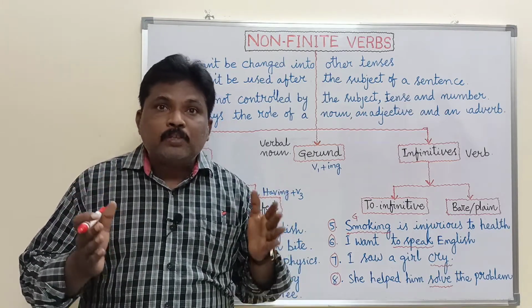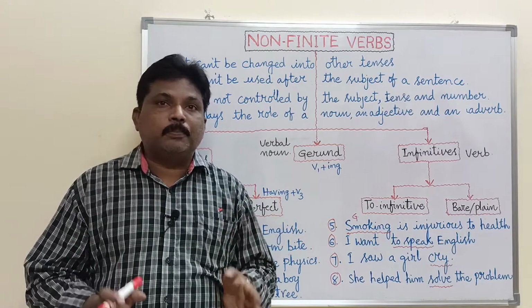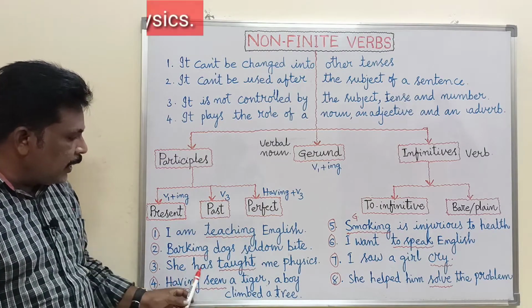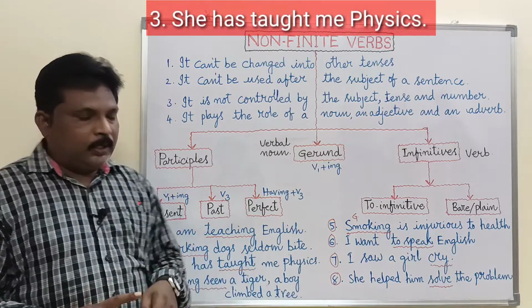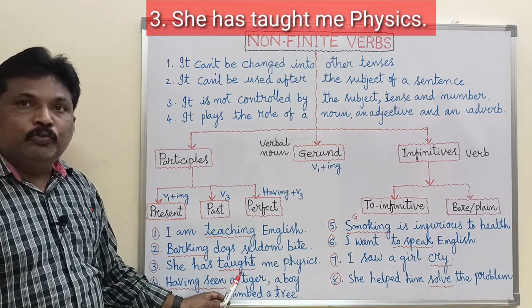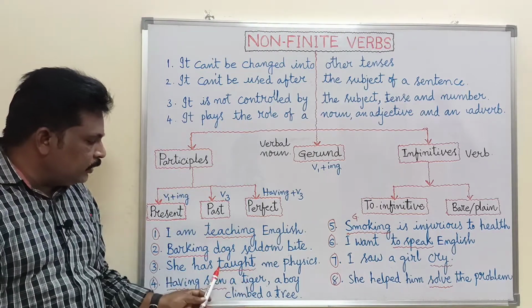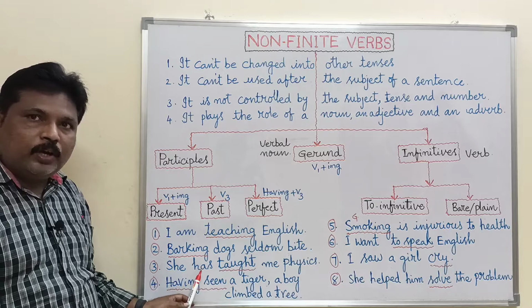In active and passive voice, the past participle is also used. See, an example for past participle: She has taught me physics. Taught is V3. Teach, taught. This is present perfect tense. In this, the have form is there: have, has.